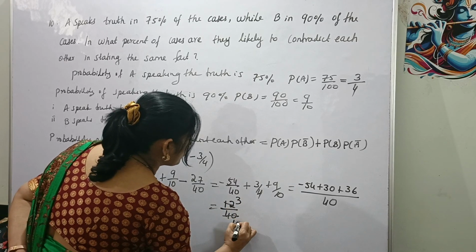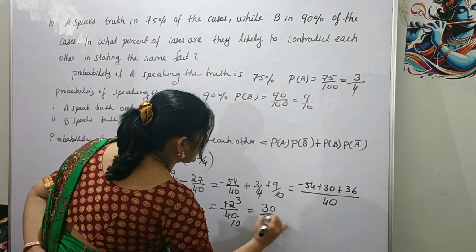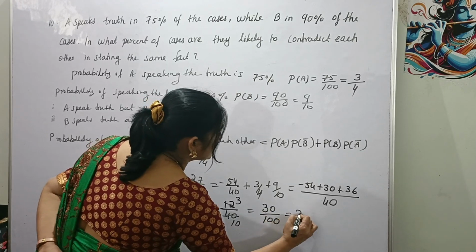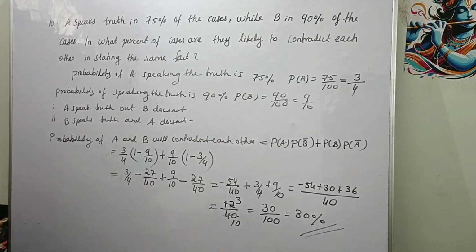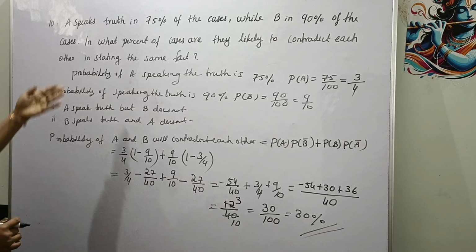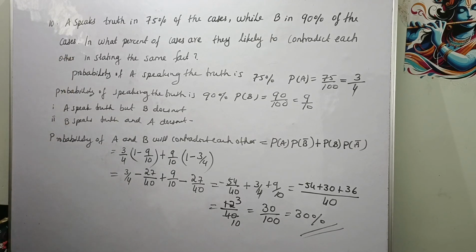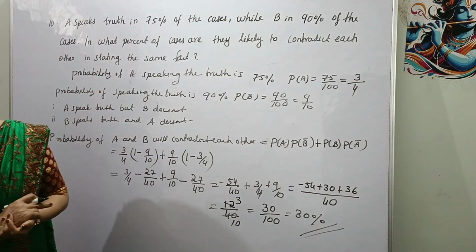So 12 by 40, that is 4 3s are 12, 4 10s are 40, that is nothing but 30 divided by 100, which means 30%. So here in 30% of cases A and B will contradict each other. Our question is, what percent of cases are they likely to contradict each other? So A and B will contradict each other in 30% of the cases.